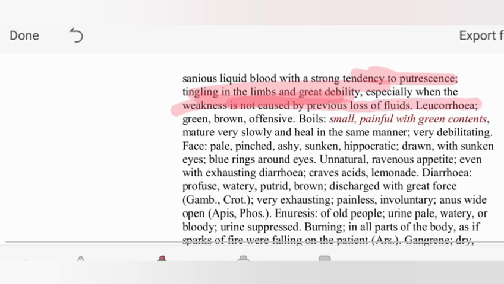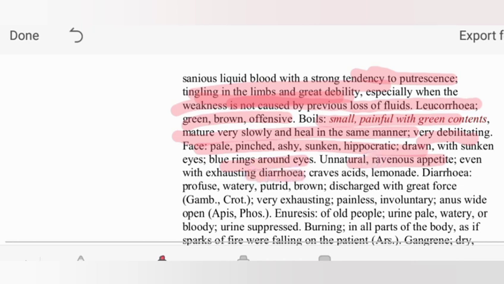Especially the weakness is not caused by previous loss of fluid. Always remember green, brown, offensive liquor. The boil is small, painful, with green content, matures very slowly and heals in the same manner. Like Hepar sulph, every wound is slow, does not heal easily. A very debilitating condition, cannot touch. Dysuria also, and felon cannot be touched. The face is debilitated and sunken, hippocratic face, like China. Hippocratic face because of loss of vital fluid, similarly here also a sunken face with blue rings around the eyes.